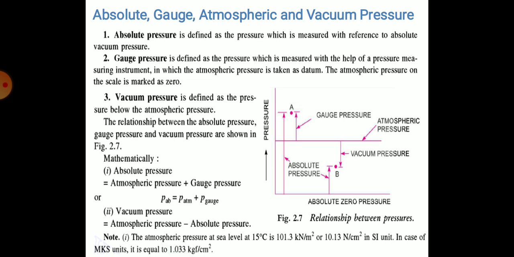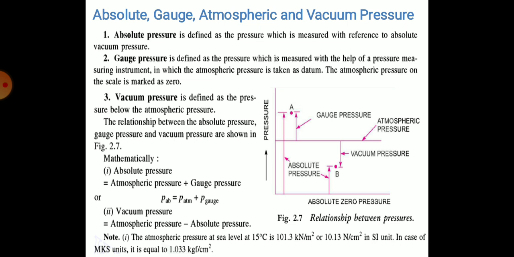Now, mathematically, absolute pressure is equal to atmospheric pressure plus gauge pressure. That is, P_ab is equal to P_atm plus P_gauge. Then second, vacuum pressure. Vacuum pressure is nothing but atmospheric pressure minus absolute pressure, as the vacuum pressure is pressure below the atmospheric pressure.